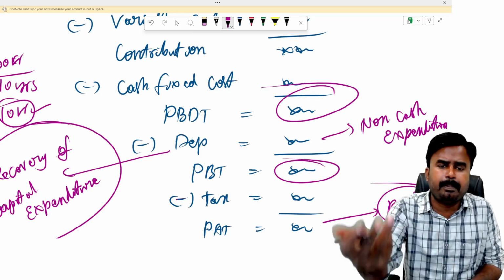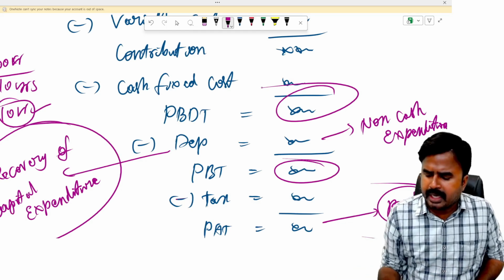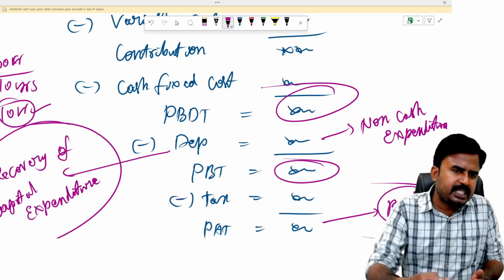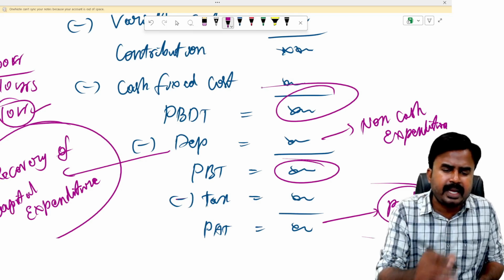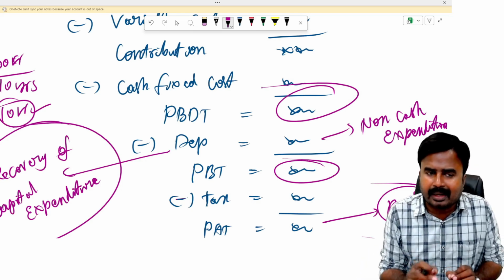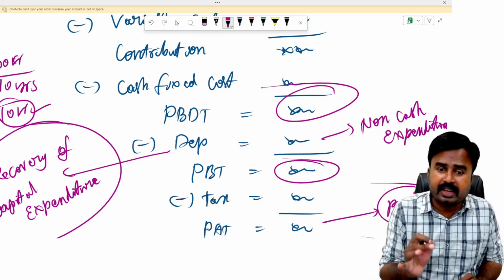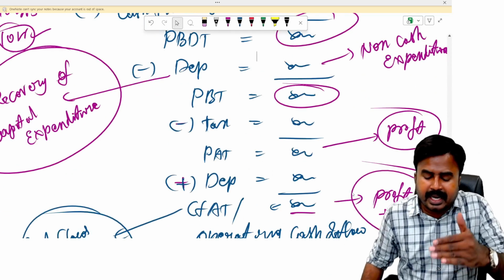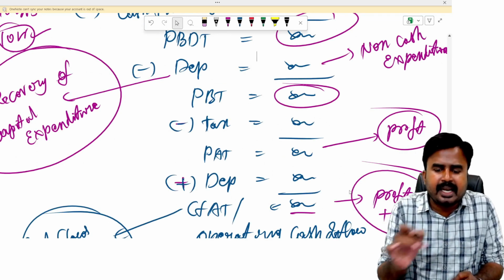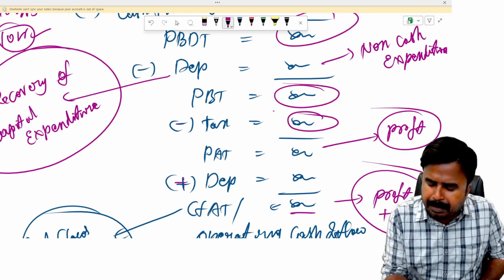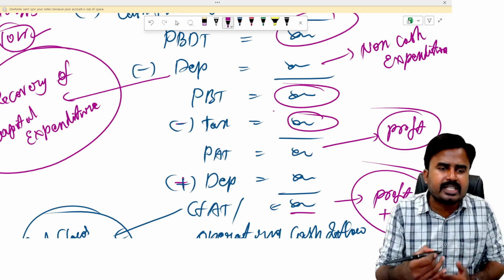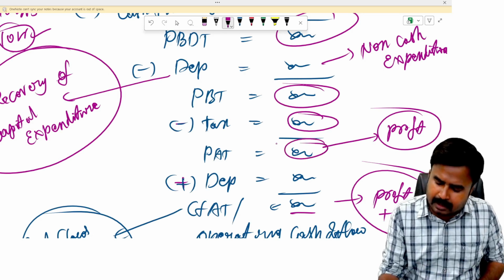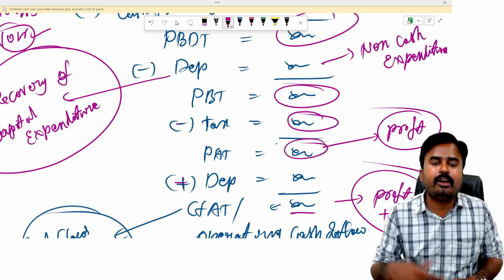On that taxable profit, they'll pay what? Income tax. So deduct depreciation and on taxable profit PBT, calculate tax. Don't calculate tax on PBDT. Never ever calculate tax on PBDT. Okay. So because of that reason, deduct depreciation before calculating tax liability. Once the tax computation is over, once the tax recovery is over, then you got profit. So to such profit, add your depreciation again.